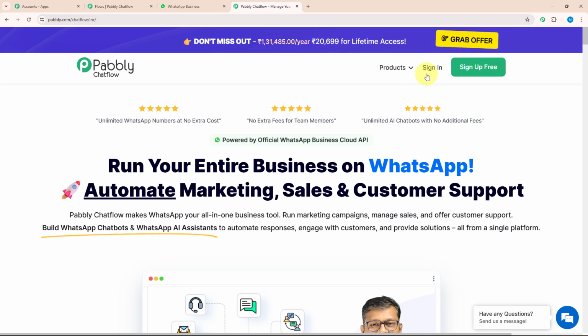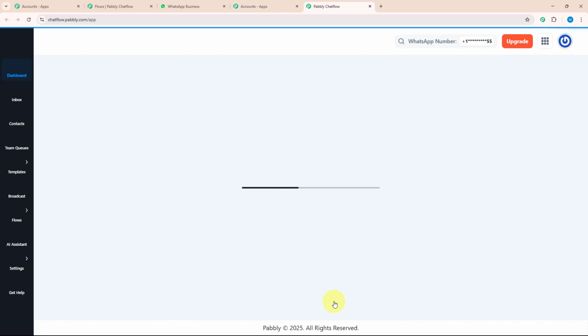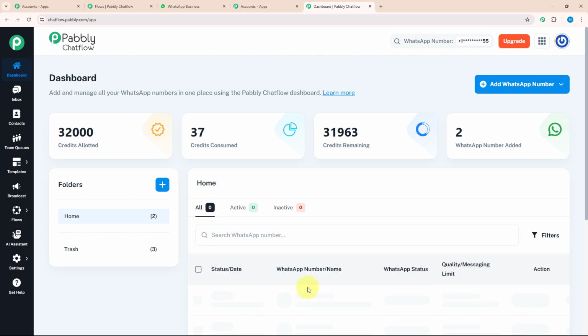Here you can see there are two options, sign up for free and sign in. If you are a new user, you can click on sign up for free. As I am an existing user, I will click on sign in. After signing in, you will land on the all Pabbly apps page. Over here, you can see there are 7 different applications. But as I'm working with Pabbly Chatflow today, I will click on the Access Now button of it. After clicking on the Access Now button, you will be redirected to the dashboard page.